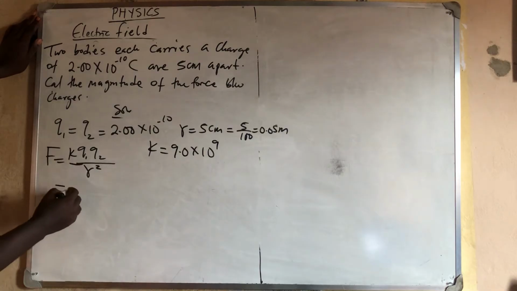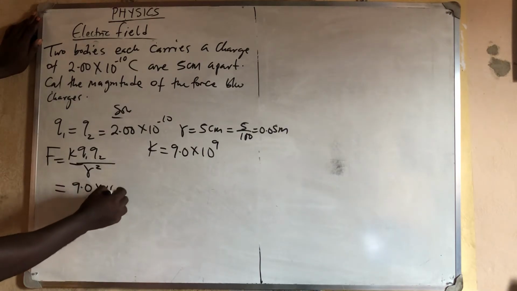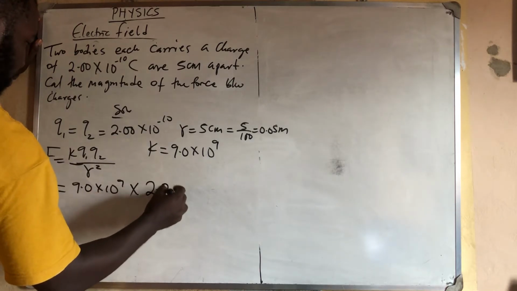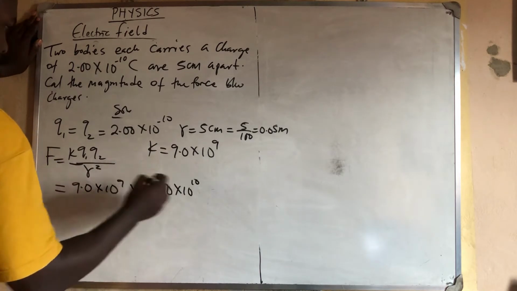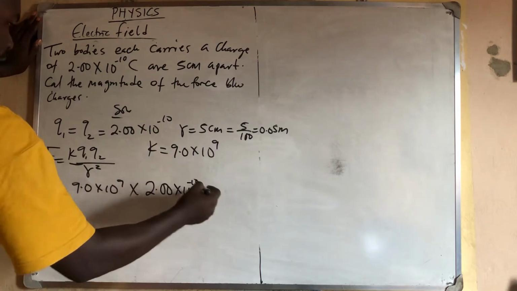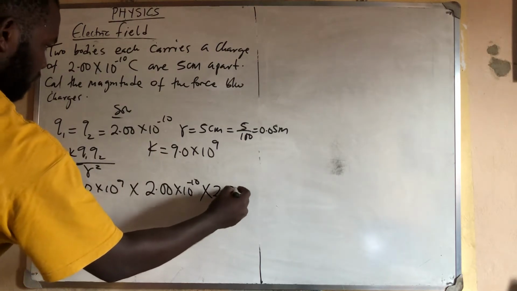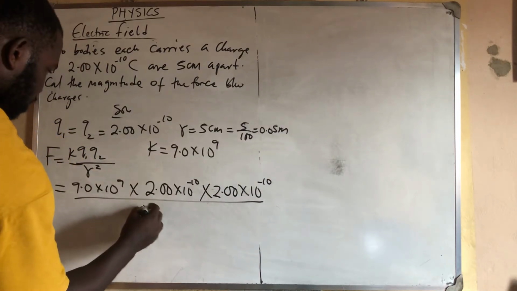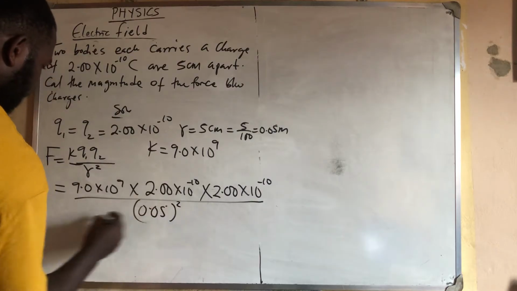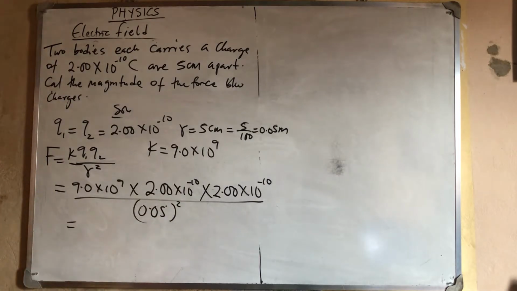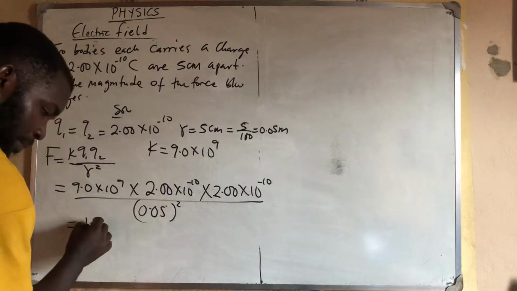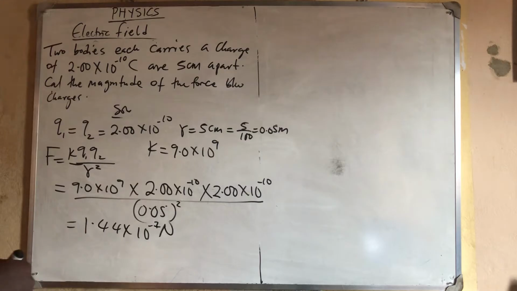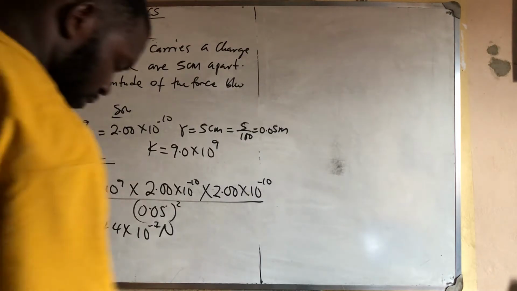So I'll have 9.0 times 10 raised to power 9 times my Q1, which is equal to Q2, so 2.00 times 10 raised to power minus 10, times again 2.00 times 10 raised to power minus 10. Now everybody divided by 0.05 all squared. All right. If you punch it in the calculator the way it is, you'll be getting 1.44 times 10 raised to power minus 7 Newton. All right. That is a very, very simple question to answer.